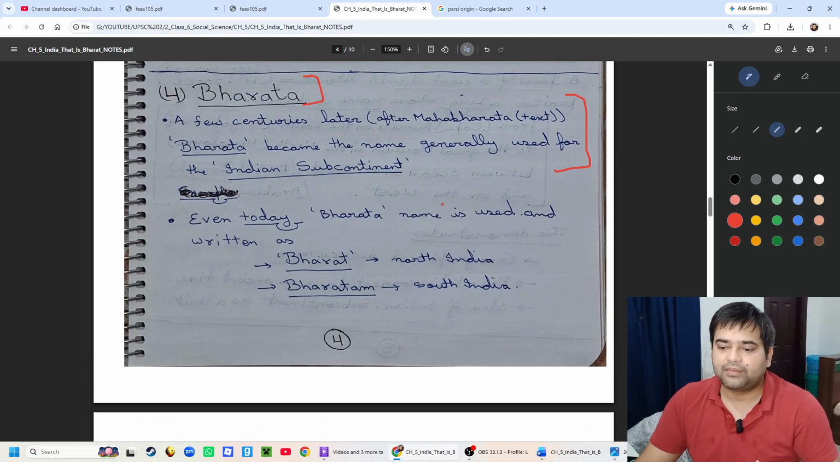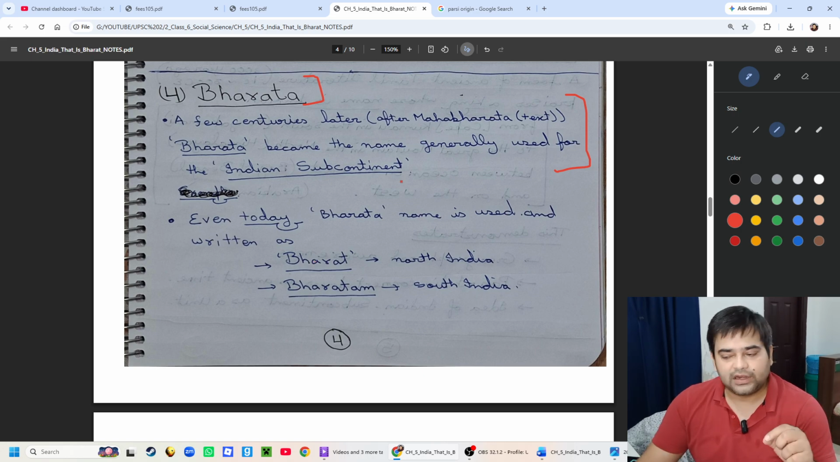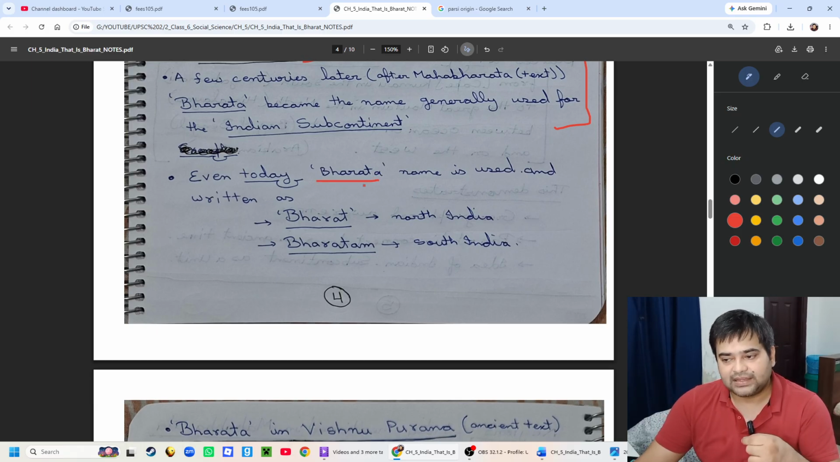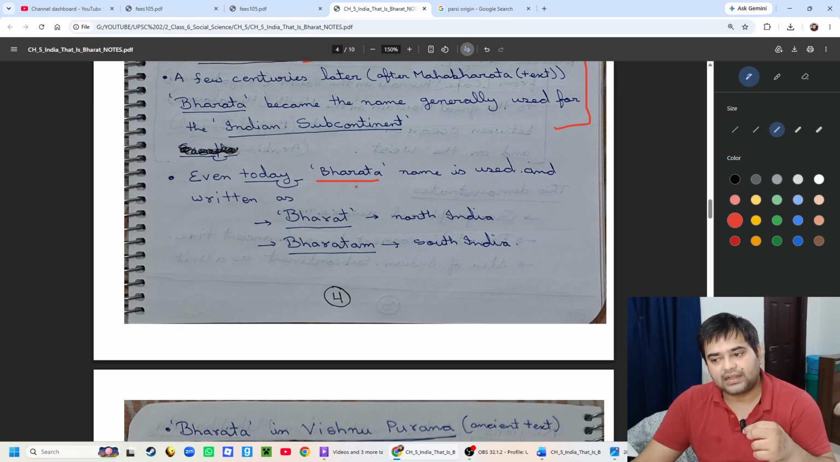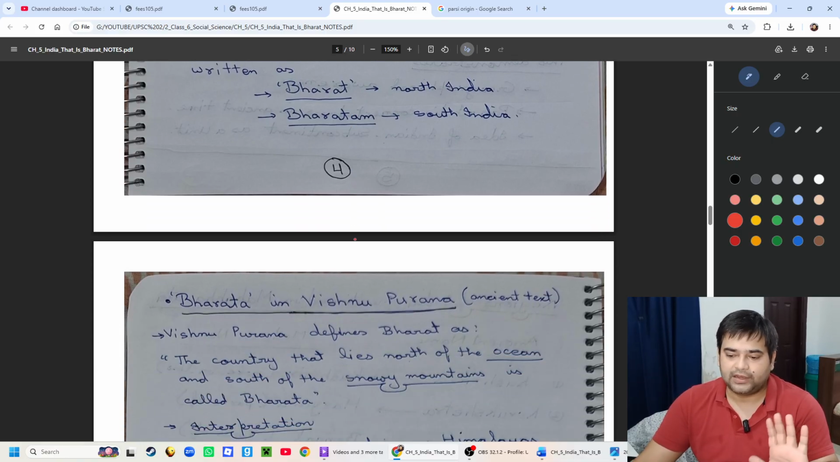Even today, obviously, it is one of the official names of our country. Bharata is written as Bharat in North India and Bharatam in South India, maybe due to Sanskrit influence. So this is the same Bharata, written as Bharat in North India and Bharatam in South India.